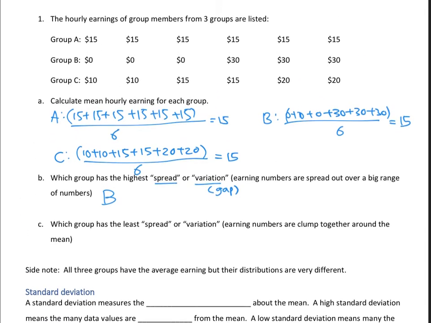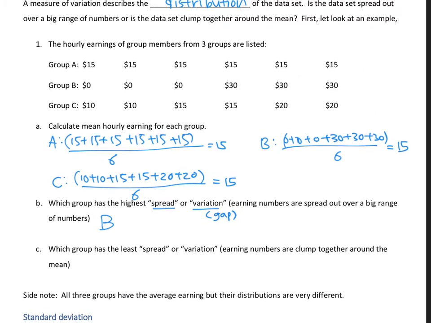Question C: which group has the least spread or variation, or can also include gap, right? Well, that will be Group A. There's no gap, right? Everyone is making the same amount of money. So the remark is that all 3 groups have the same average, but their distributions are very, very different.